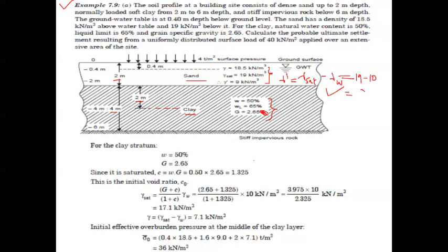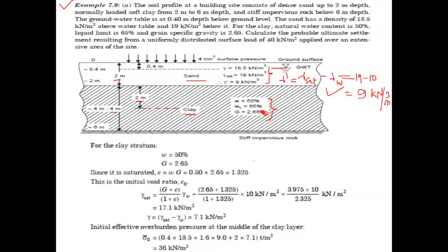So gamma saturated 19 minus 10 gives 9 kilonewton per meter cube. So that's the gamma dash value. Additionally, there is a presence of water table which is indicated here.